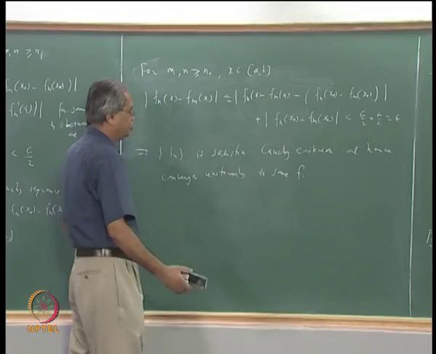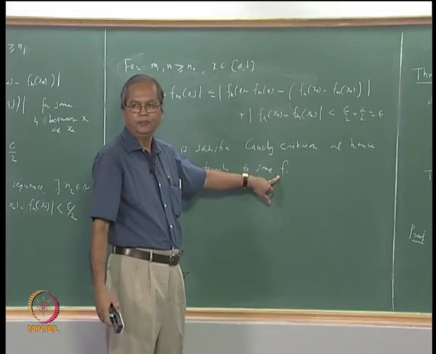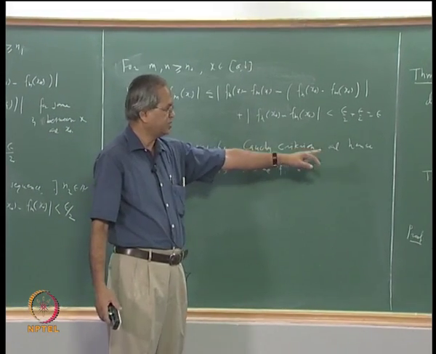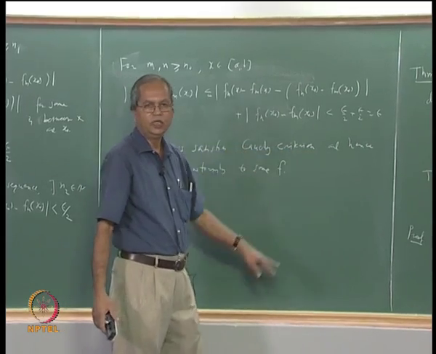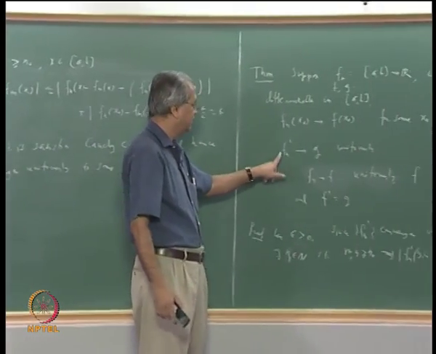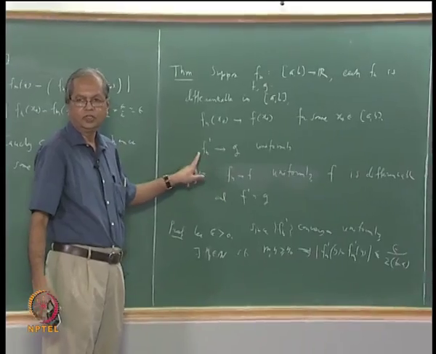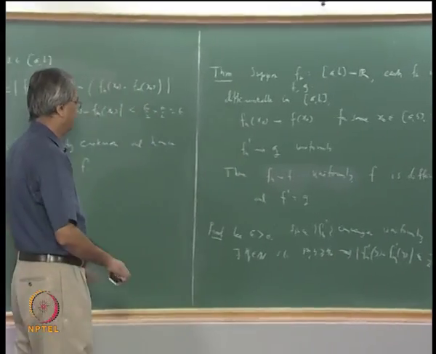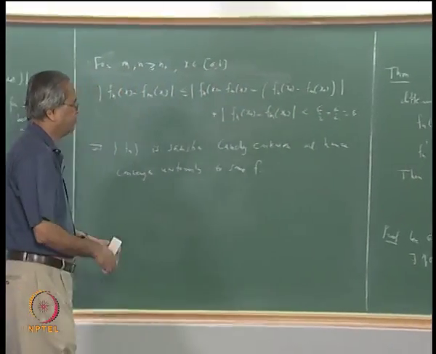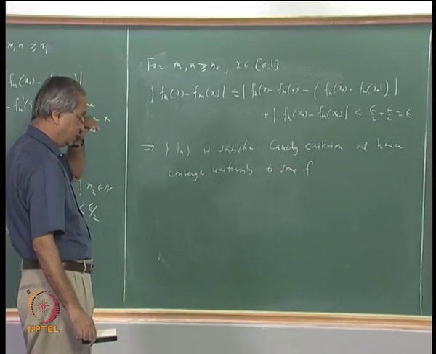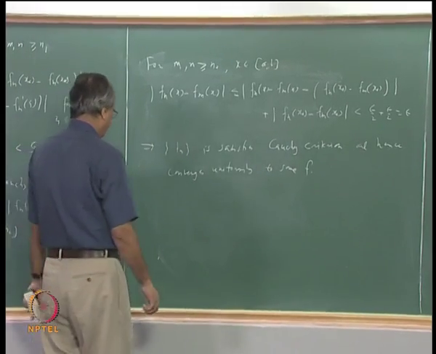So now what remains is to show that this f is differentiable and its derivative is the same as that function g. What is the function g? It is the function to which this fn prime converges uniformly. That is what remains to be shown. Now to show that, let us proceed as follows.